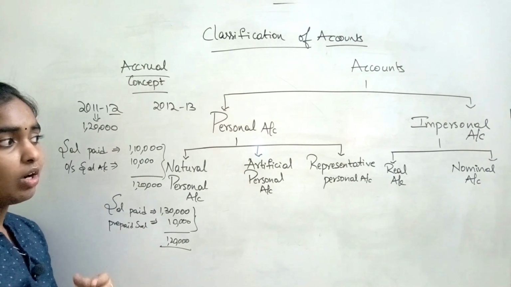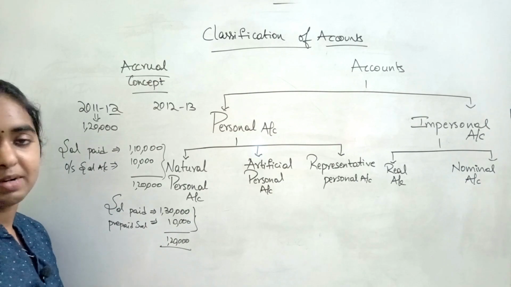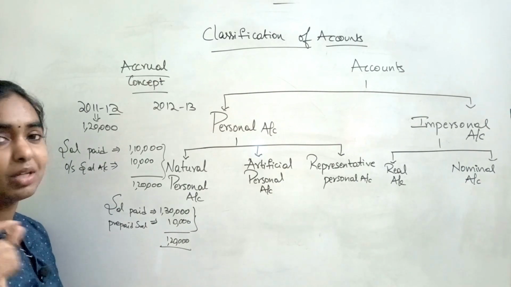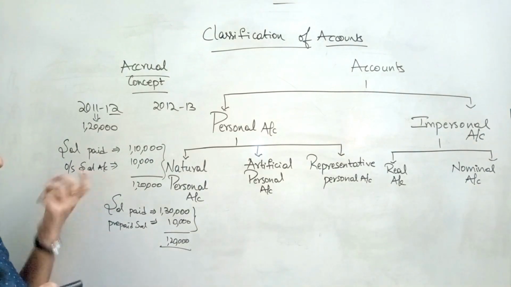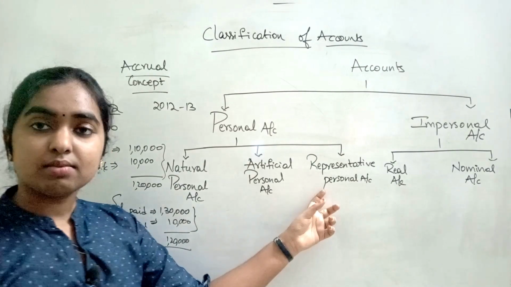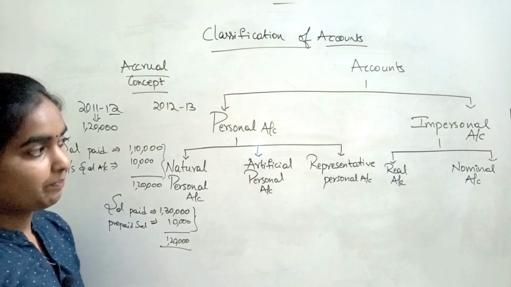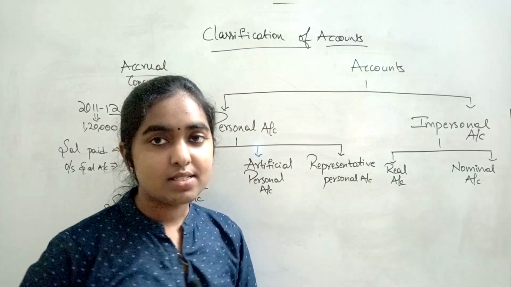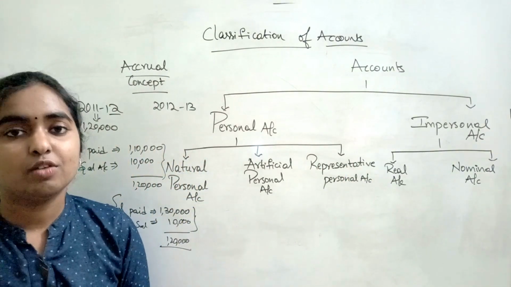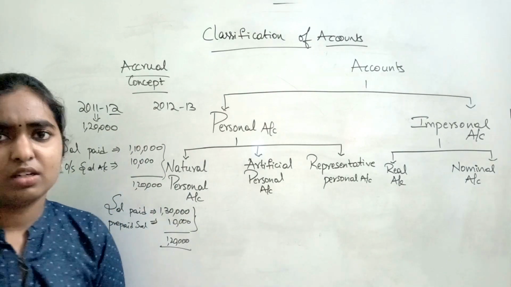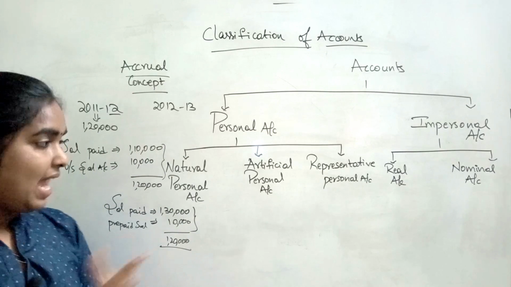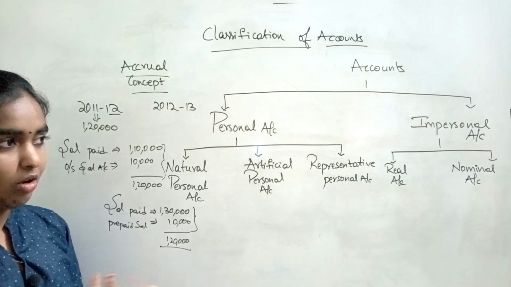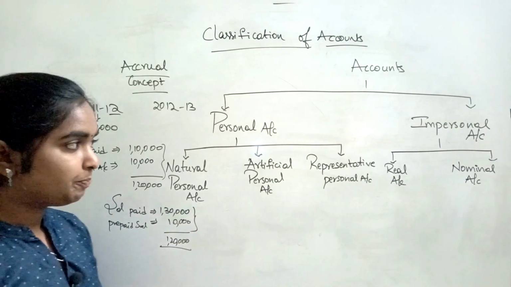Or else there is something called, if the income which we have to receive but we have not received, in that case there is something called accrued income account also. So these kind of adjustment accounts will be coming under this representative personal account. And what is this real account? This real account will be consisting of all the assets like cash, furniture, machinery. All these assets will be coming under real account except these prepaid salary account or accrued income account.